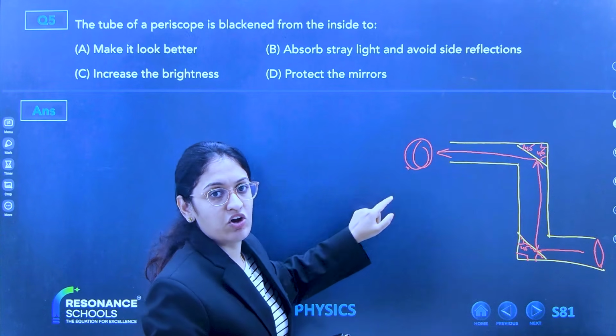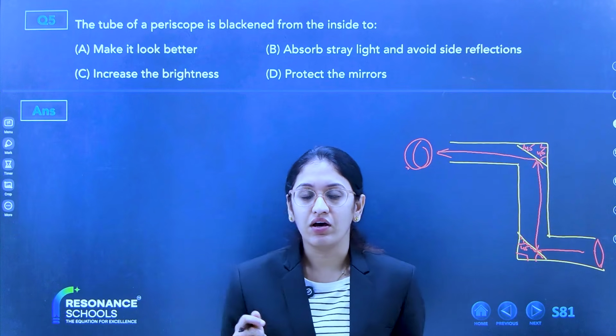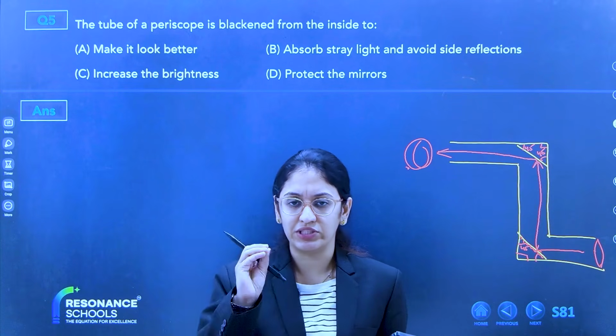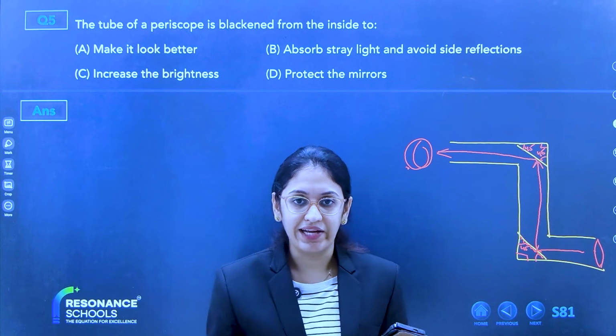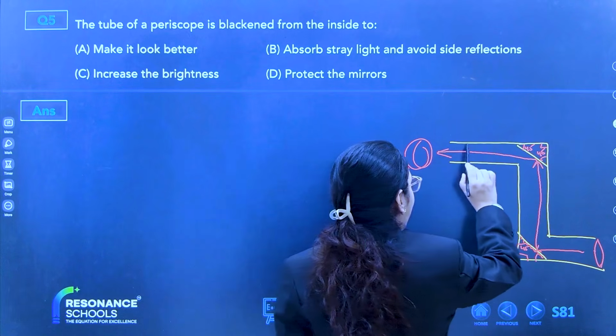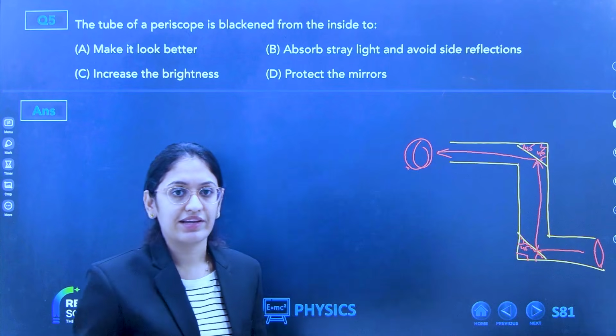These are used in the army or in submarines or many other places where we want to see from a height.